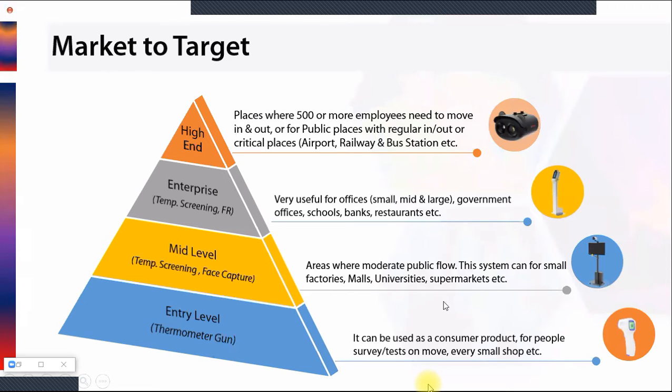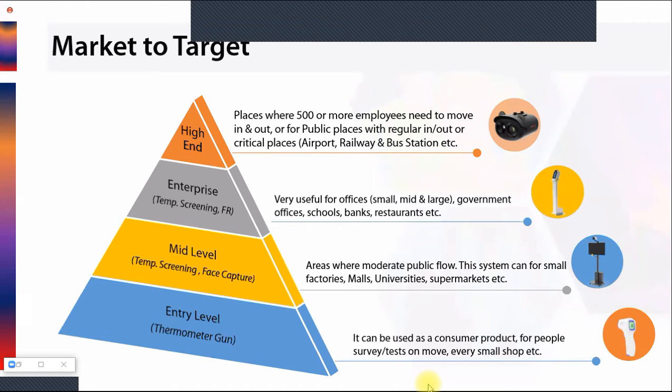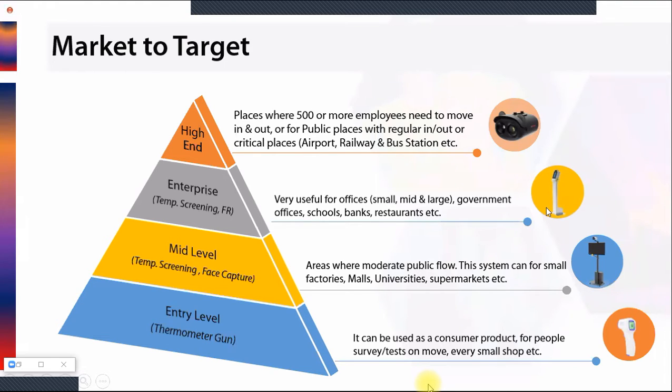The second one is a temperature screening solution with face capture. As I already told you, with a moderate flow of public at places like small factories and malls, we can place this product. And the third one is the face recognition terminal. This is a temperature screening solution with face recognition. This solution is basically for the enterprise, for small, mid, and large offices, government offices, schools, banks, restaurants, etc.